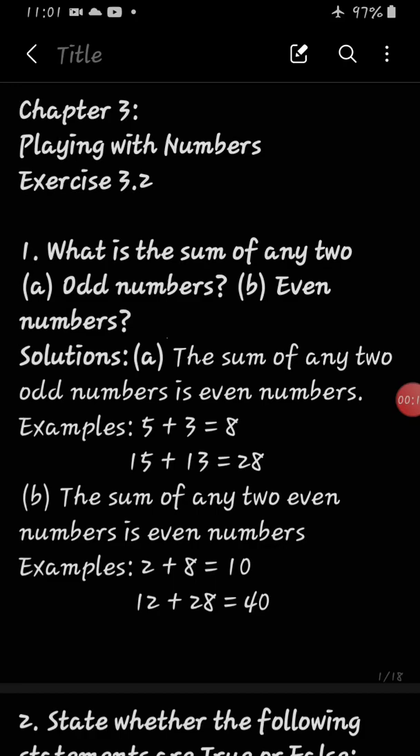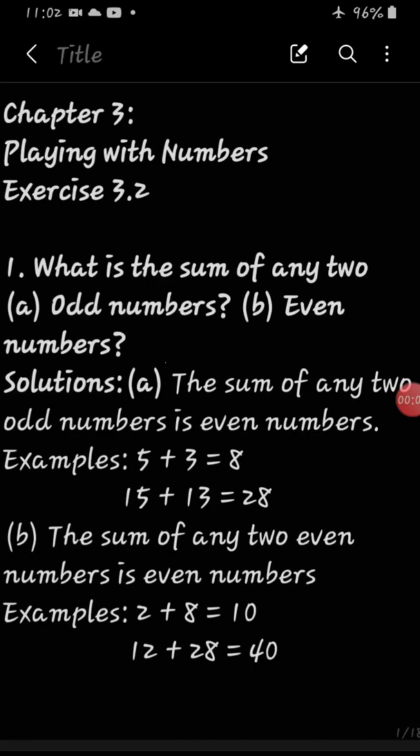In our last video, we discussed exercise 3.1 and today we are going through exercise 3.2 of chapter 3, that is Playing with Numbers. So our first question is, what is the sum of any two odd numbers and what is the sum of any two even numbers? As we have discussed in the introduction video, what are odd numbers and even numbers, so you must be familiar with it.